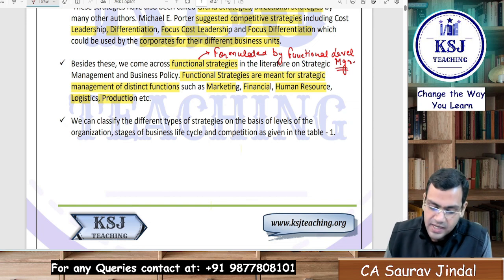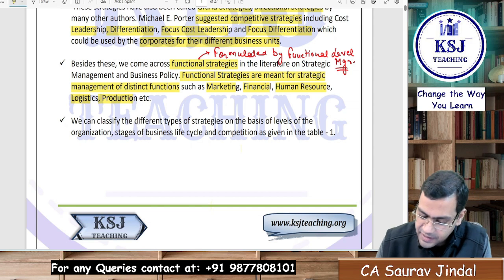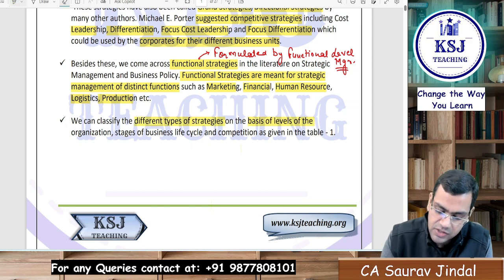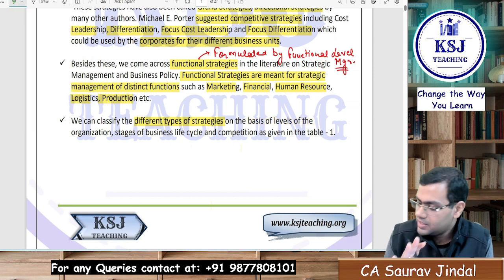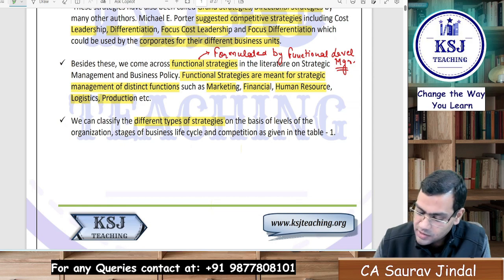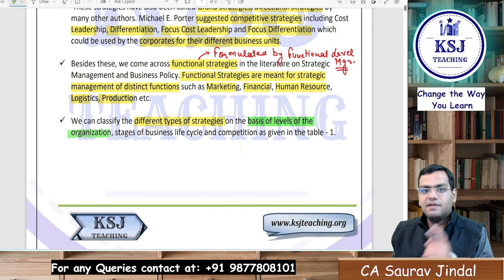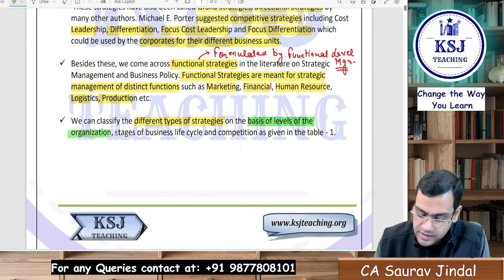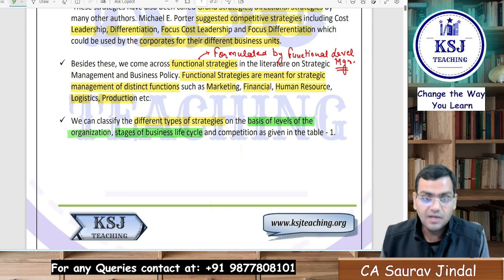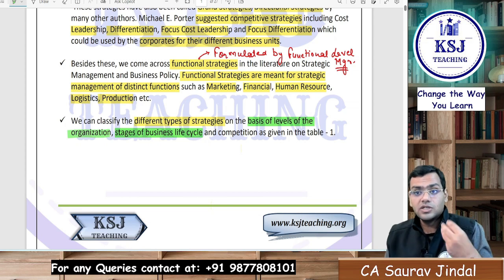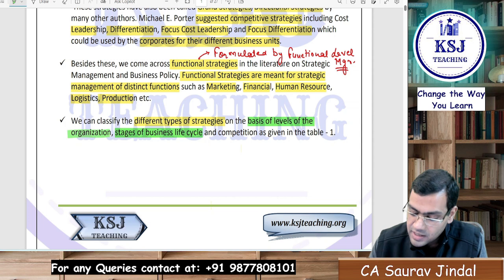After that, he says we can classify the different types of strategy on the basis of levels of the organization. So here he says how the strategies can be differentiated on 3 things, right? One is the levels of organization, that is the corporate level, business level or functional level; the stages of the business life cycle, whether it is the introduction stage, then growth stage, then maturity stage and the decline stage; and the competition, right?